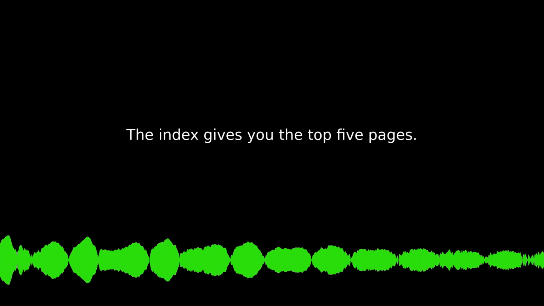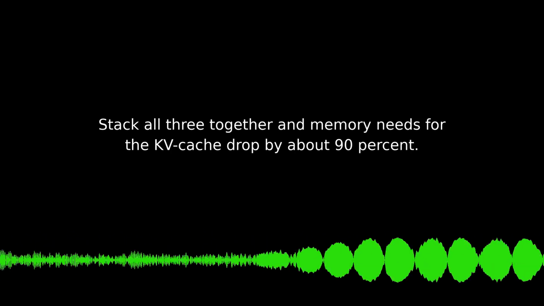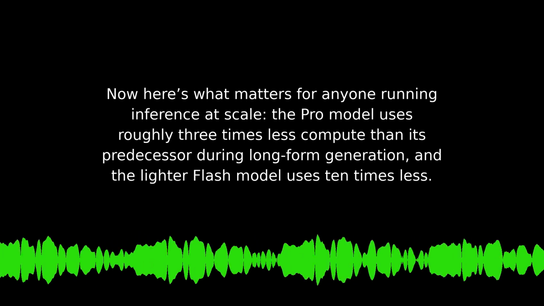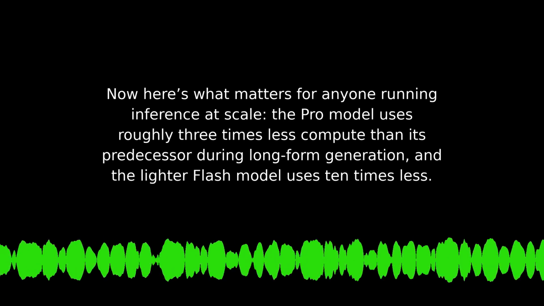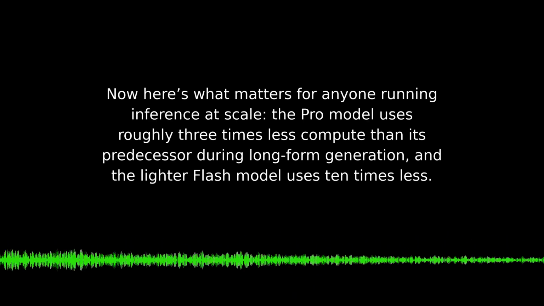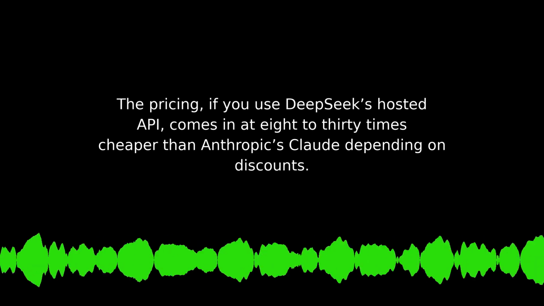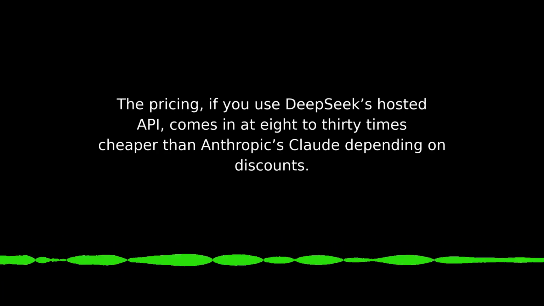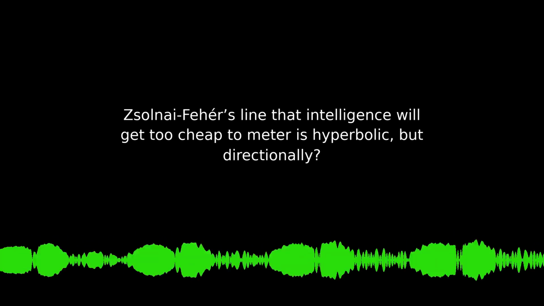You're looking for a specific fight scene? The index gives you the top 5 pages. Stack all 3 together and memory needs for the KV cache drop by about 90%. Now here's what matters for anyone running inference at scale. The Pro model uses roughly 3 times less compute than its predecessor during long-form generation, and the lighter Flash model uses 10 times less. The pricing, if you use DeepSeek's hosted API, comes in at 8 to 30 times cheaper than Anthropic's Claude, depending on discounts. Zolnai-Feher's line that intelligence will get too cheap to meter is hyperbolic, but directionally, he's not wrong.